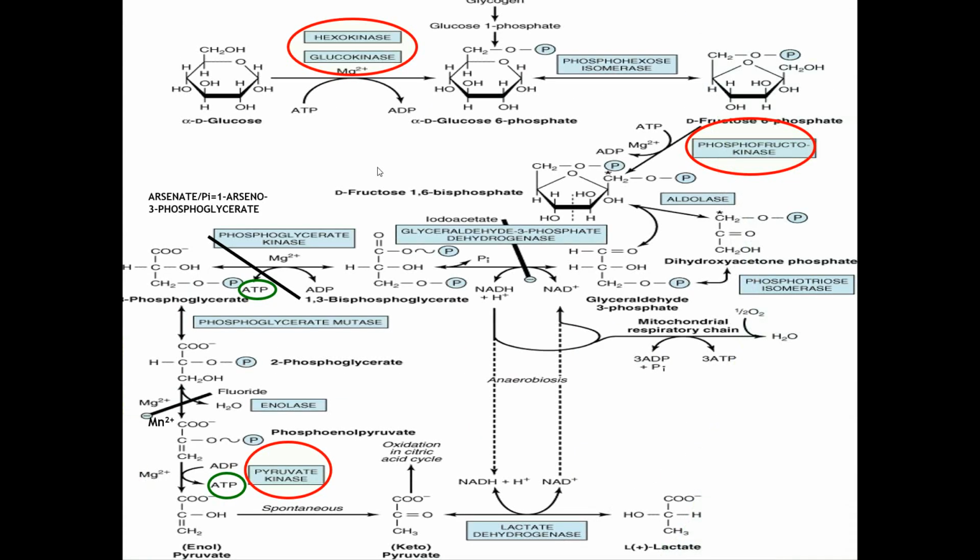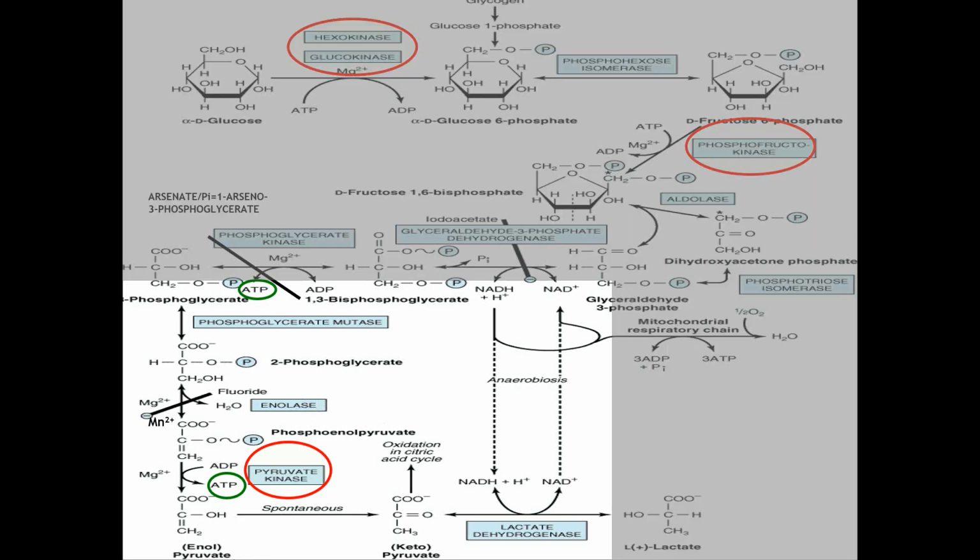This is the overall pathway of glycolysis, and these are the 3 rate limiting steps of glycolysis: the first step, then the third step, and the last step. These 3 enzymes are responsible for regulation of the glycolysis pathway.